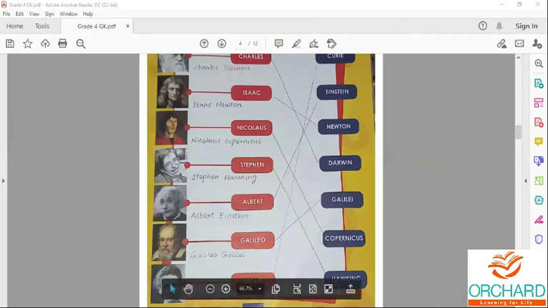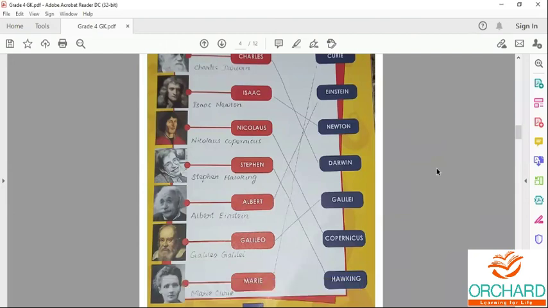Last one, Marie Curie. She is known for radioactivity.